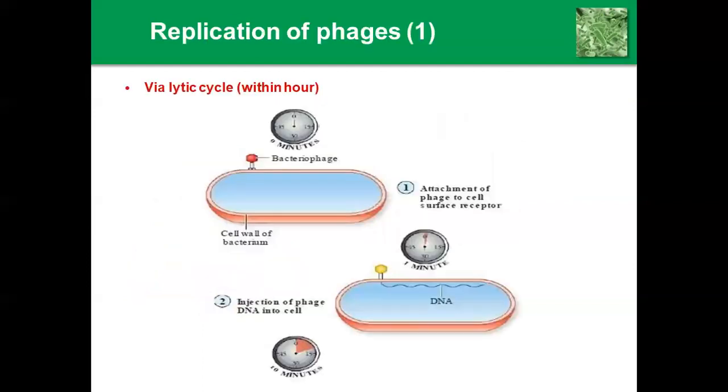The next, we can see how they replicate via the lytic cycle. Once the bacteriophage enters the bacteria, how does it enter? First, it gets attached to the surface of the bacterial cell wall. After attachment, phage DNA is injected. It will inject its own nucleic acid inside the cell wall of the bacteria. After entering, it directly affects the DNA of the bacteria.